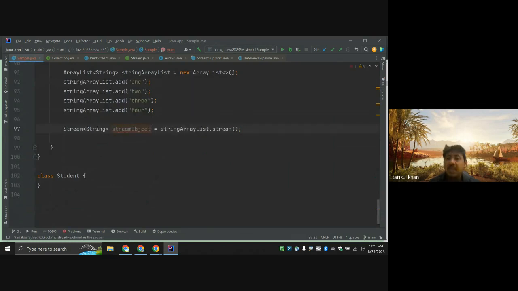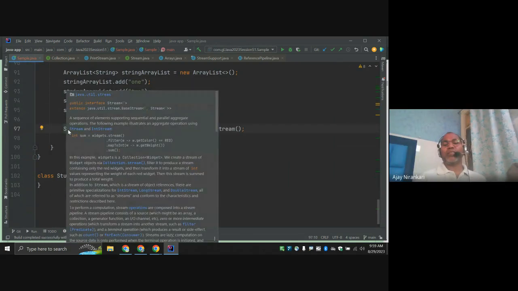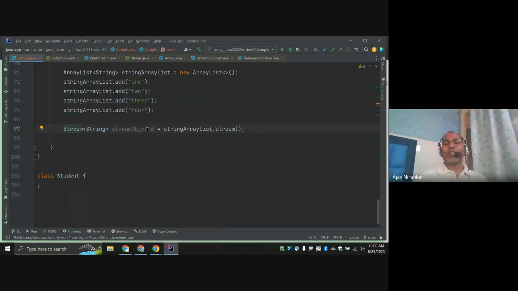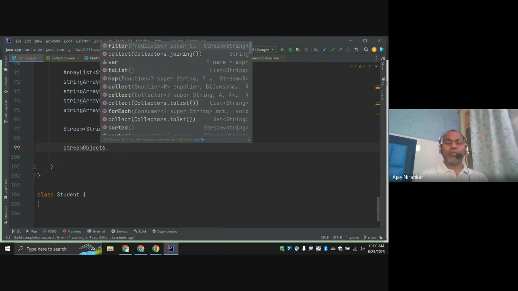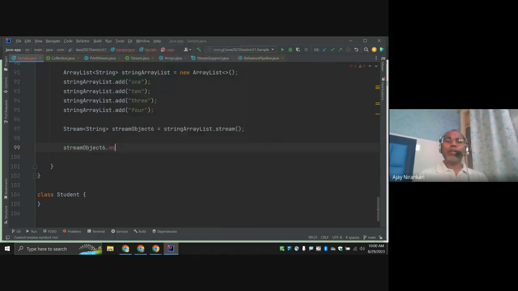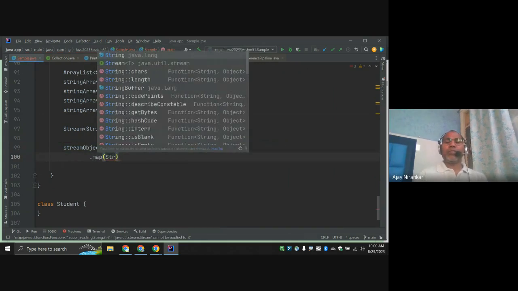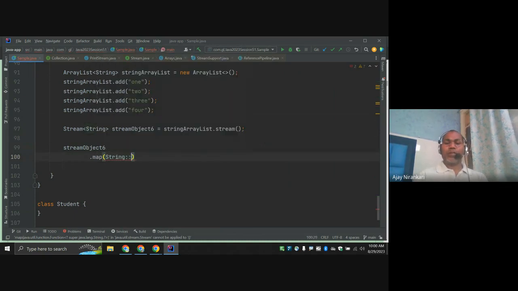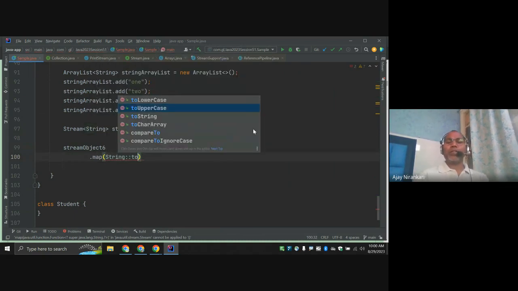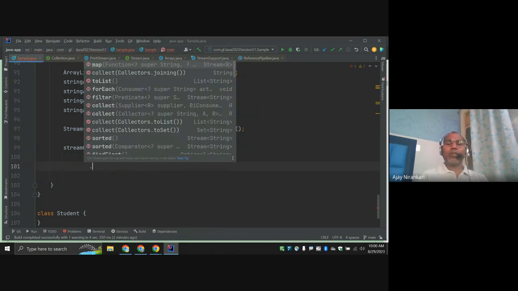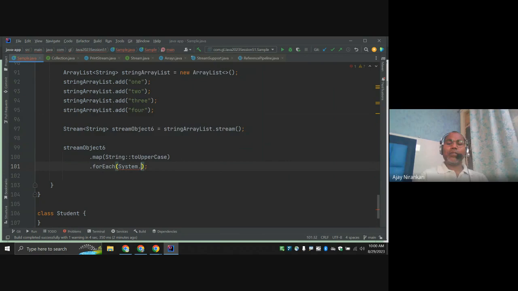Implementation class of the interface. This is the stream interface. Stream is an interface. And now whatever you want to do, System.out, let's map directly, say map string to uppercase, and just say dot forEach System.out.println. So till now we understand this is the way to create the stream. This is one way.